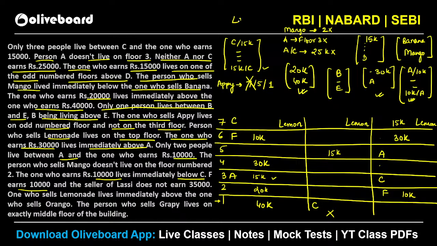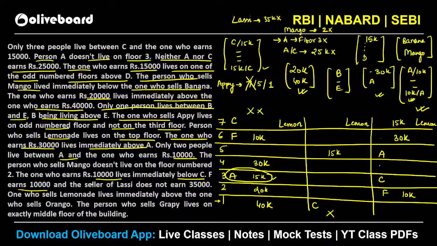So you can see that, okay, lassi should not be 35K. ये भी नहीं है, right? So this is again a negative information here that lassi should not be 35k, and we know that A should not be on floor 3, isn't it? तो इस वाले केस में तो A floor 3 पे आ रहा है, isn't it? A is coming on floor 3 in the first case and it was given that A does not live on floor 3, मतलब ये वाला केस भी invalid हो गया, hence this has to be the valid case here, है ना? तो फोर्थ वाला आपका valid case बनेगा.